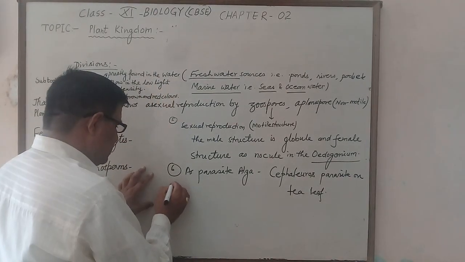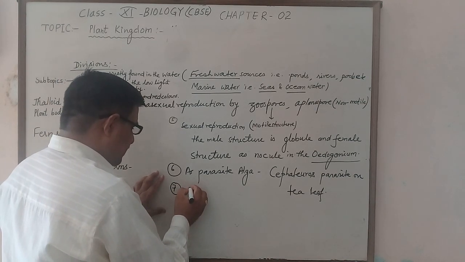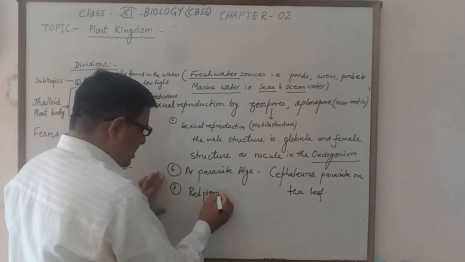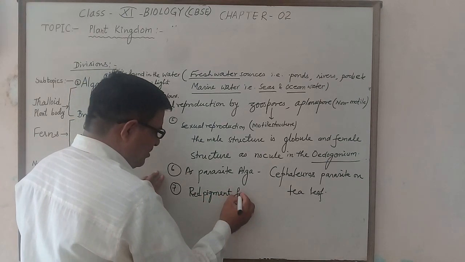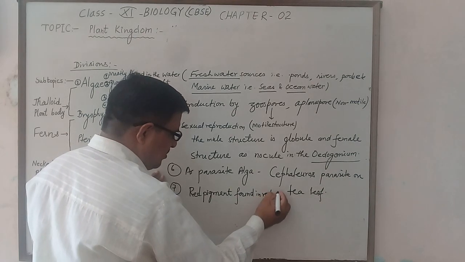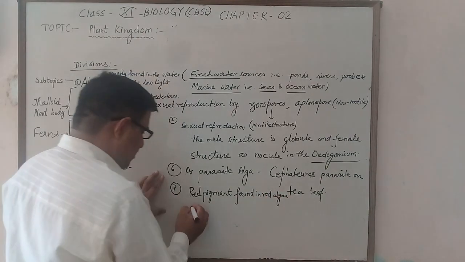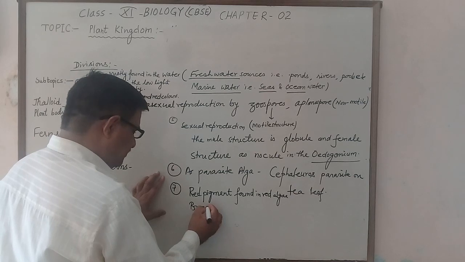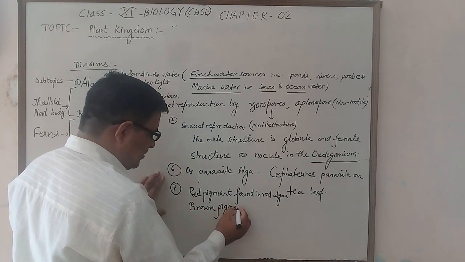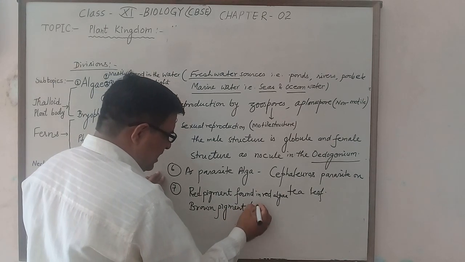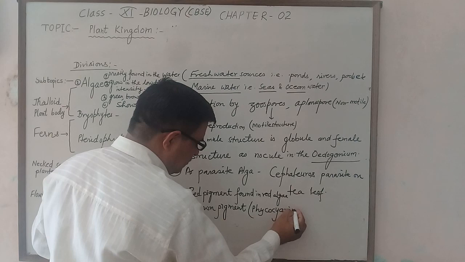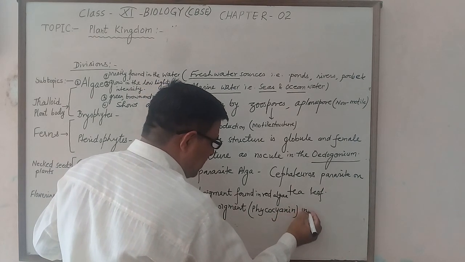And seventh one is the red pigment present in the red algae, and in brown algae the pigment is phycocyanin.